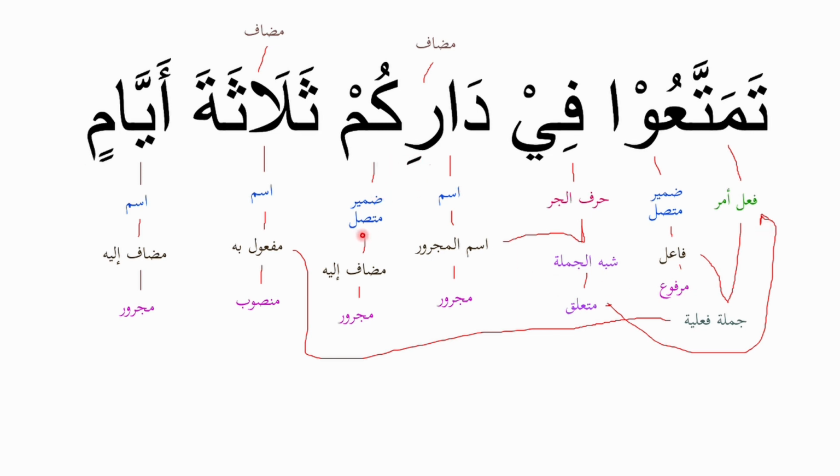Then كم is a ضمير متصل, attached pronoun. Its role is مضاف إليه in the state of jar, and that makes دار the مضاف. Then ثلاثة, that is a ism, a noun. Its role is مفعول به منصوب in the state of nasb, and that is the third part of that verbal sentence. Then the word أيام after that is a noun. Its role is مضاف إليه in the state of jar, making ثلاثة the مضاف. And the meaning for that verse: enjoy yourselves in your homes for 3 days.